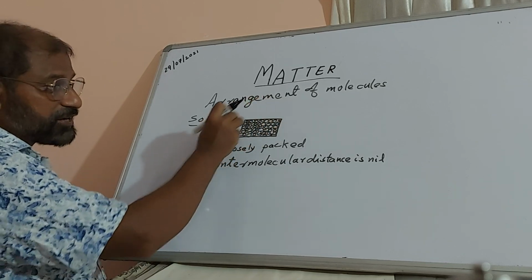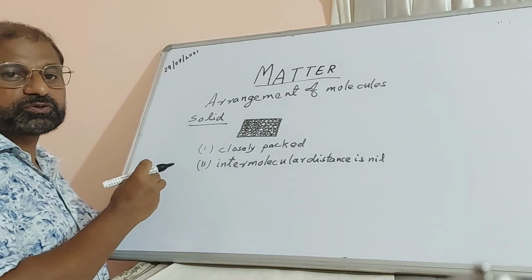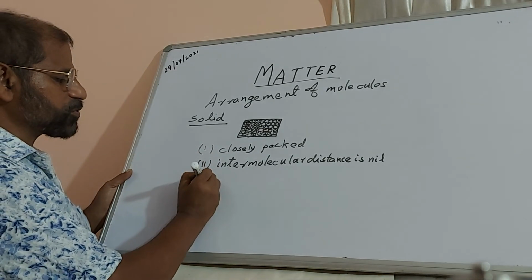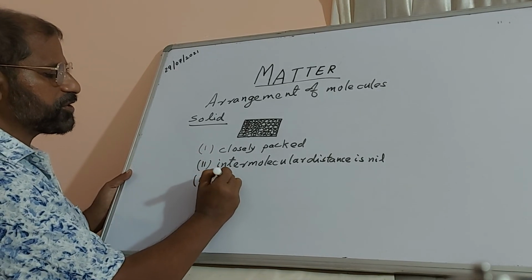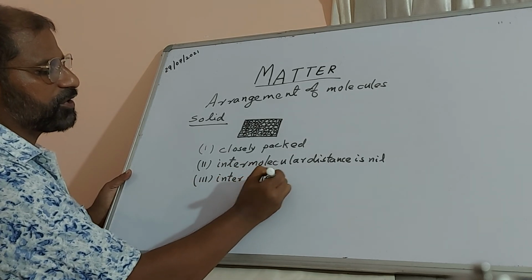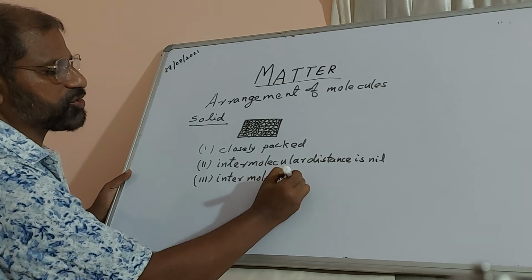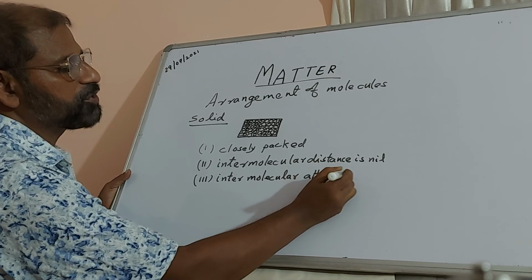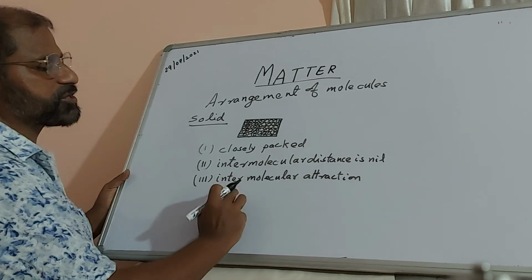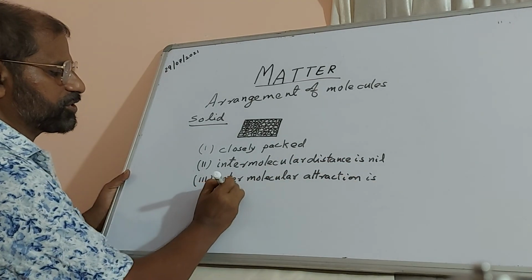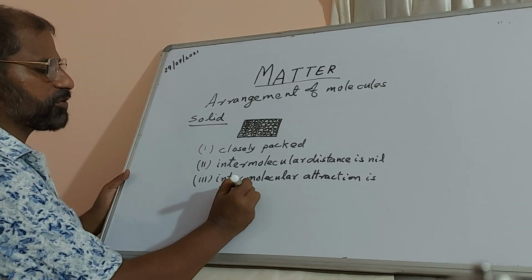Now there is an attraction between these molecules also. That's why they are binding together. So that attraction between the molecules is called intermolecular attraction. The attraction between the molecules, known as intermolecular attraction, is maximum in the case of solid.